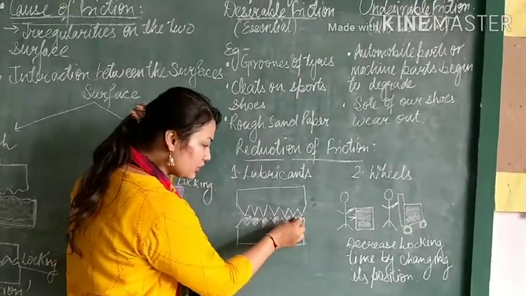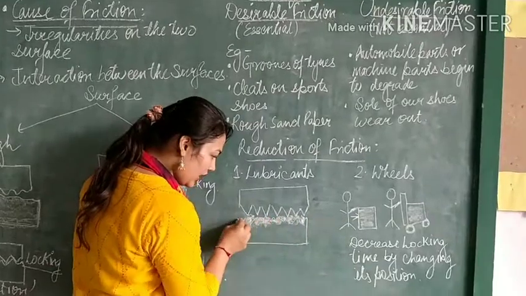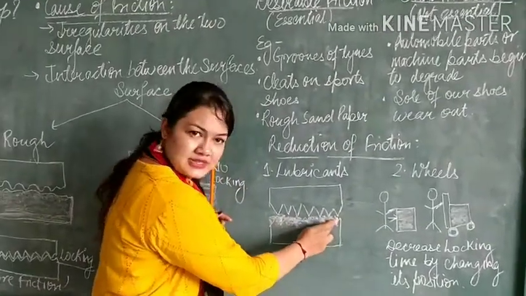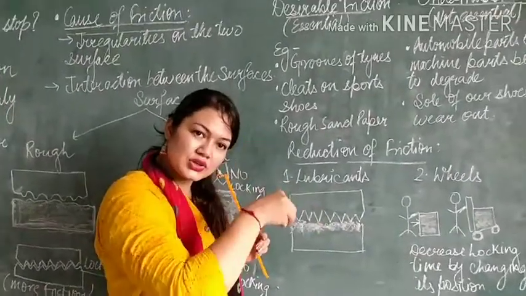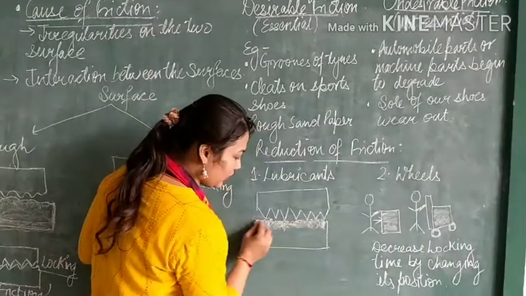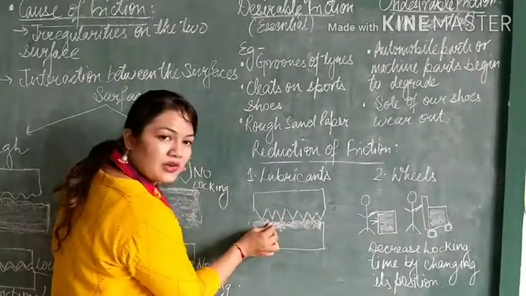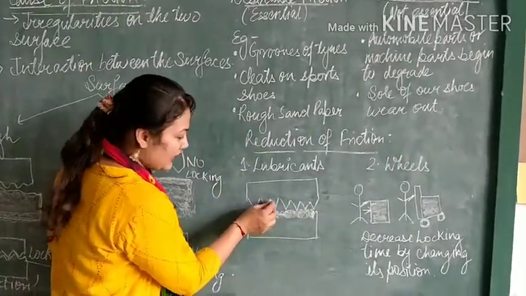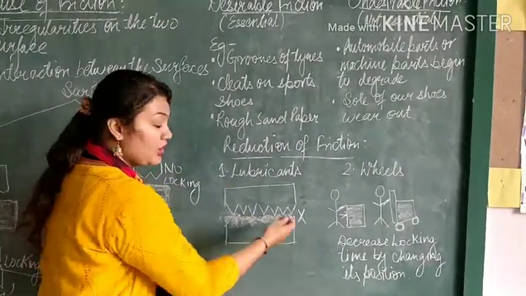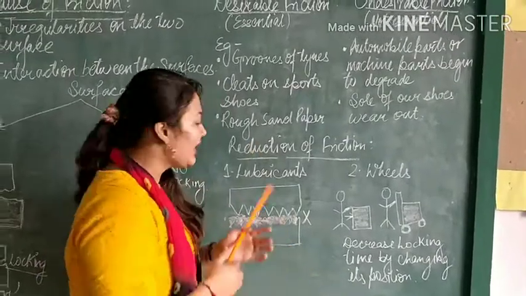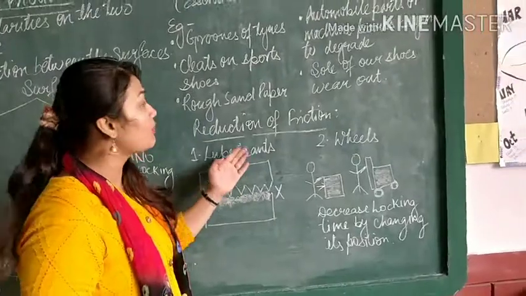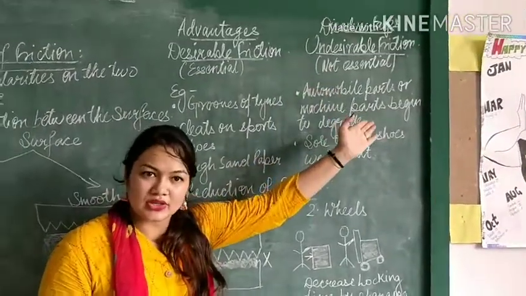Then I have put this oil here, so it fills in between the roughness. Those irregularities fill in between them, and now one surface is smooth enough and the other is irregular, so there will be no locking. And if there is no locking, or less locking, that means there will be less friction, so we will not have a problem like undesirable friction in this.